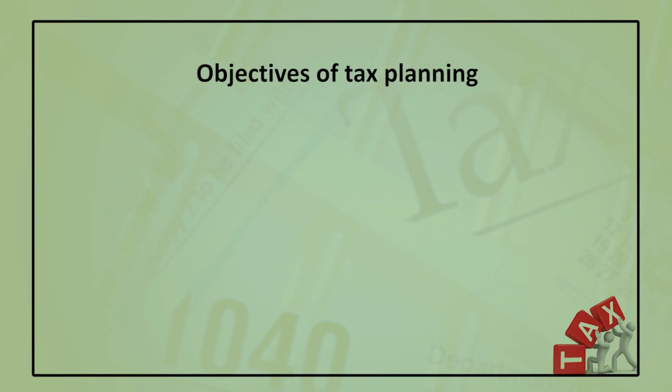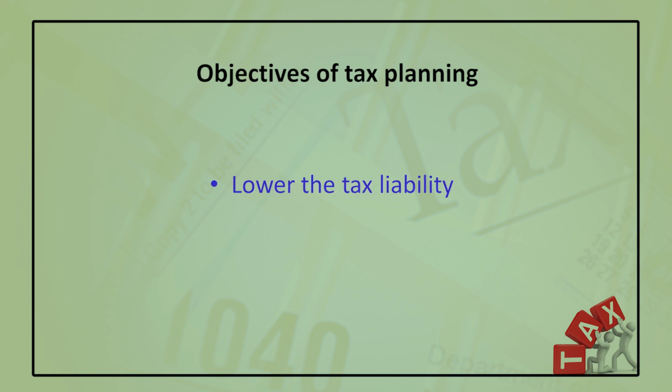The objectives we may summarize as lowering the tax liability. This is the main objective of our tax planning, because every assessee tries to get the maximum benefit from his income. So, the first objective is to lower the tax liability.